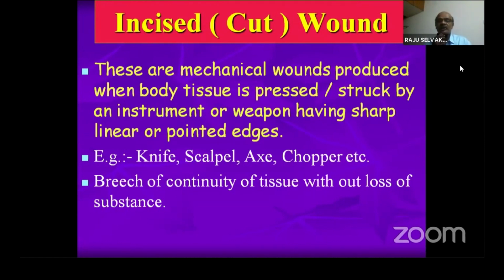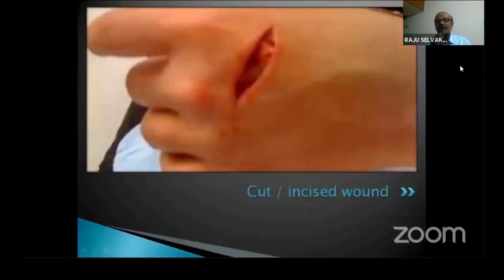So what happens? Breach of continuity of tissues without loss of substance. There is no tissue loss. It only cuts the surface of the skin or internal organs. It bleeds freely and fairly, because the vessels are cut.